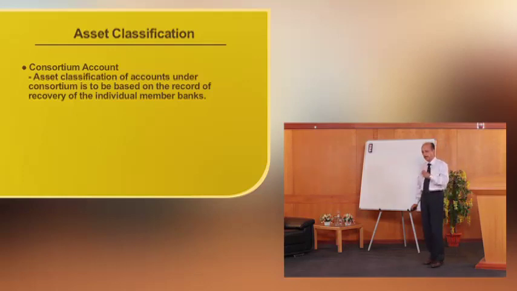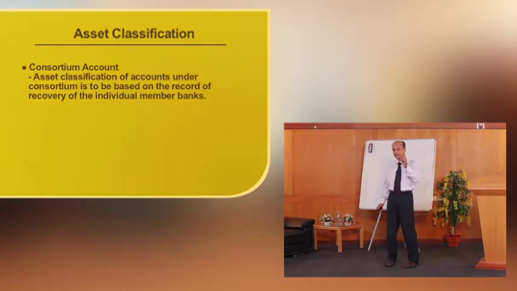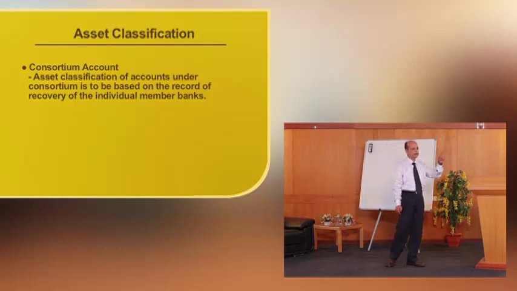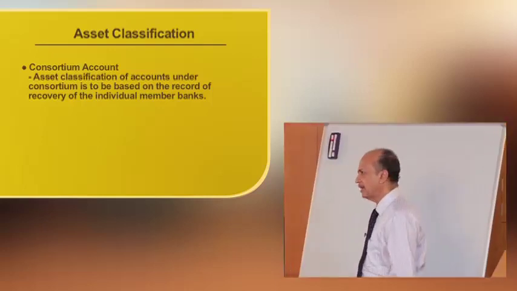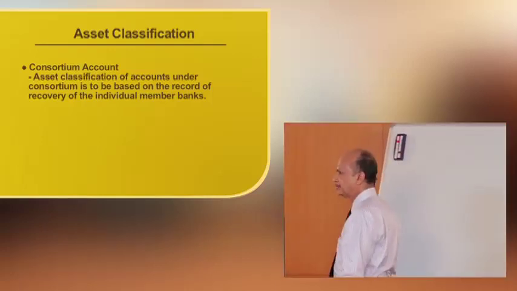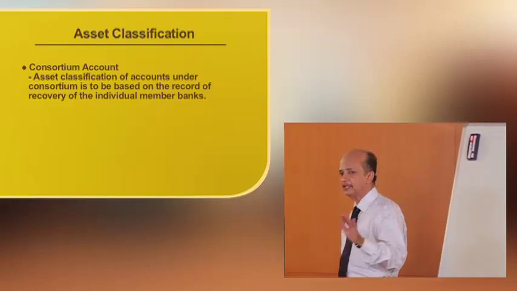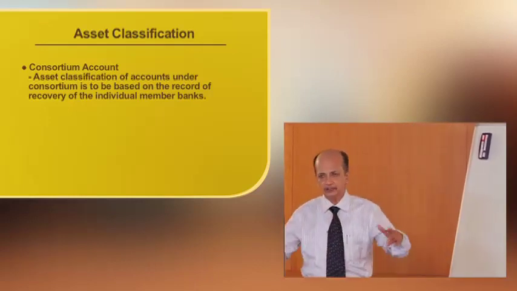Suppose in one bank the account becomes NPA, then only the dues with that bank will become NPA and not the dues of all the member banks. That is, asset classification of accounts under consortium is to be based on the record of delivery of the individual member banks, not on a collective basis.